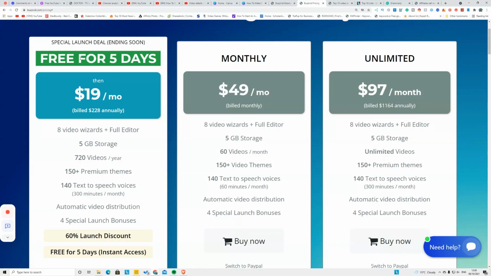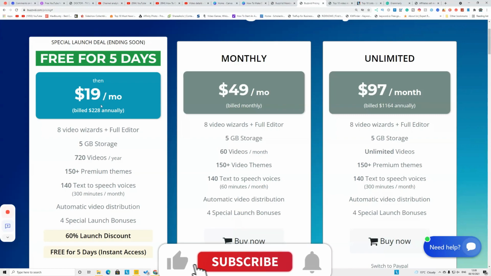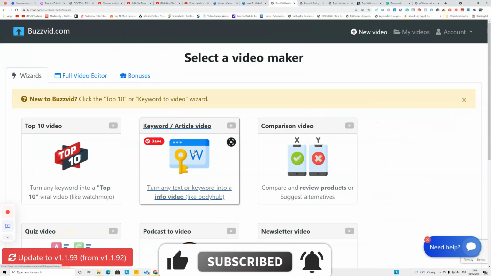So play around this website, and if this website is useful, then buy that subscription. Otherwise, don't buy it, guys. And you can create unlimited videos. You can convert any text into videos using this website.